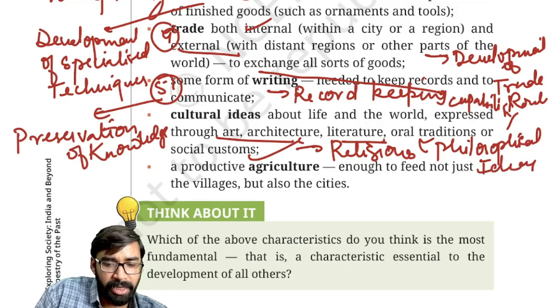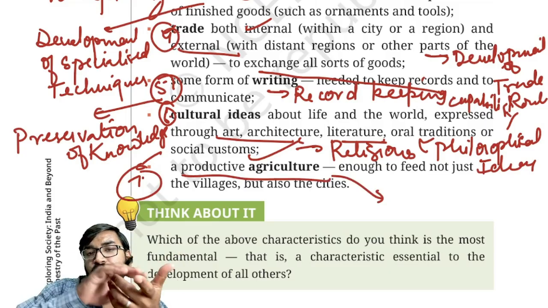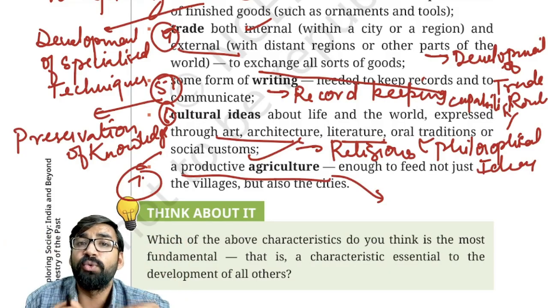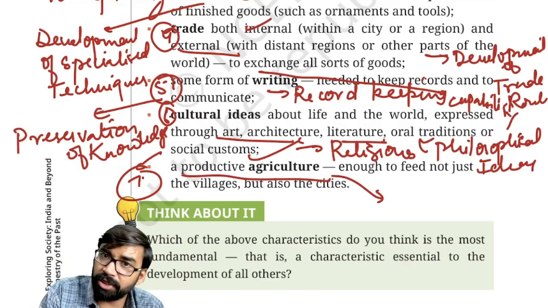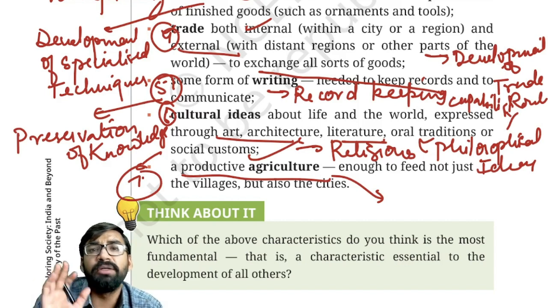Ideas. Okay, and then productive agriculture. Yes, 7 point should be here, productive agriculture. Now productive agriculture, with this we can promote agriculture. Why is promotion of agriculture important? So that we can bring surplus of food grains. If surplus of food grains will be there, then only we will achieve food security. Then the surplus amount we can use for trade and commerce.